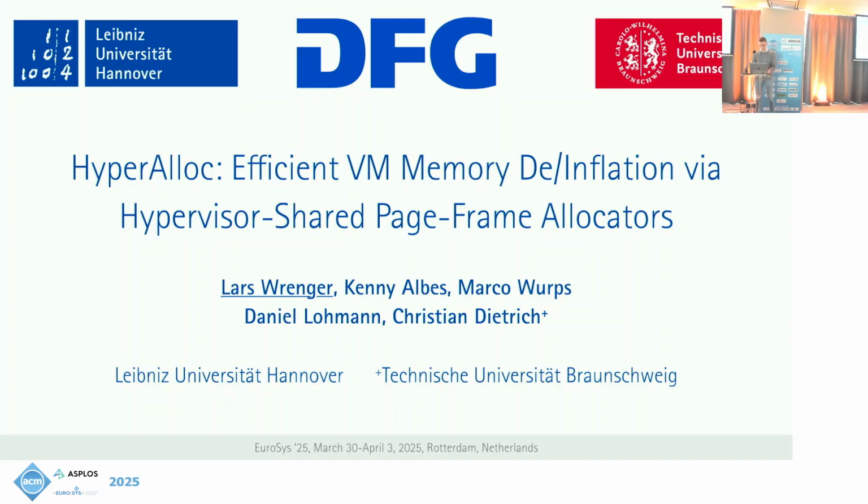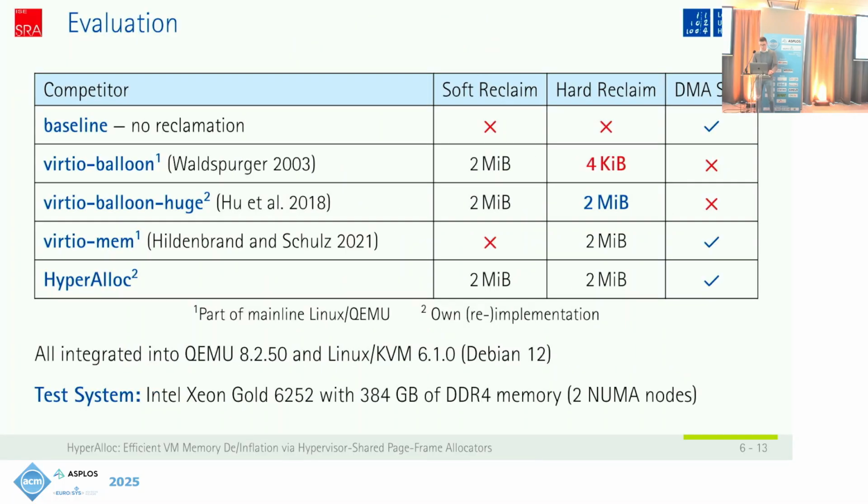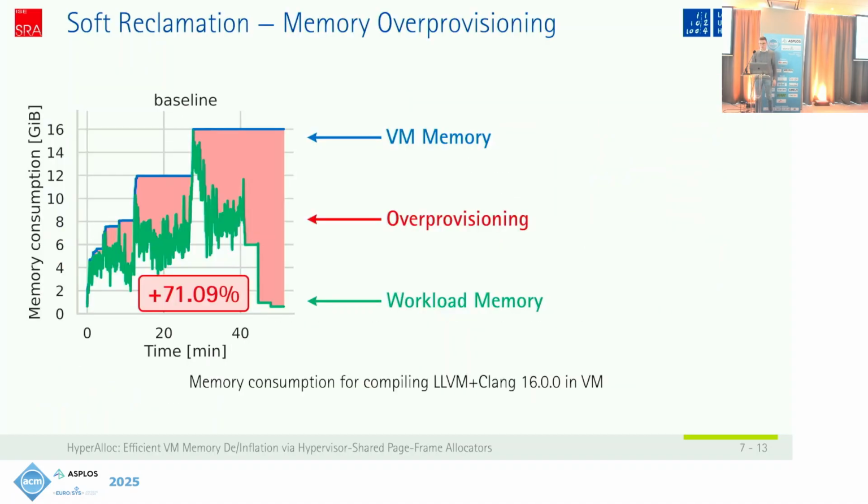So, we were here. Okay, so this is our test system and our kernel versions. The first thing we benchmarked is, or we evaluated the soft reclamation, and I think the most important metric for soft reclamation is the amount of over-provisioning each mechanism has.